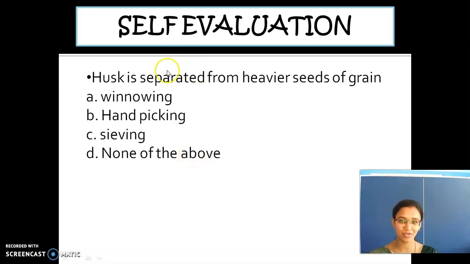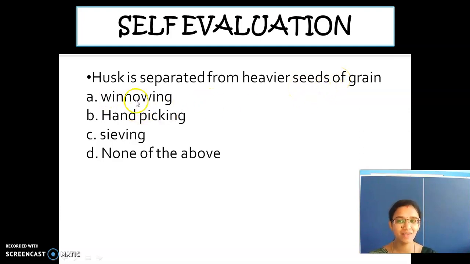Okay, self-evaluation. Husk is separated. What do you mean by husk? The waste which is present in the grains. Okay, the husk is separated from the heavier seeds of grain. So among these 4 methods, which method is used for separating husk from the seeds of grain?